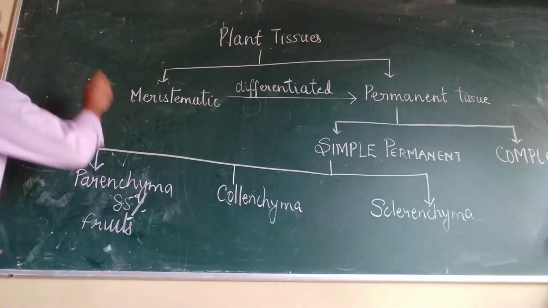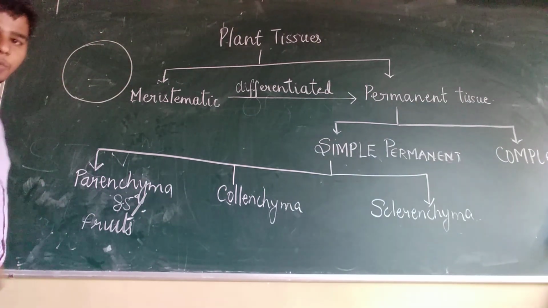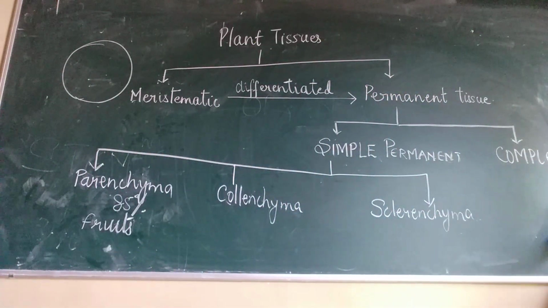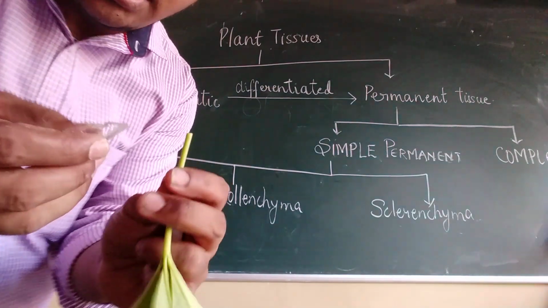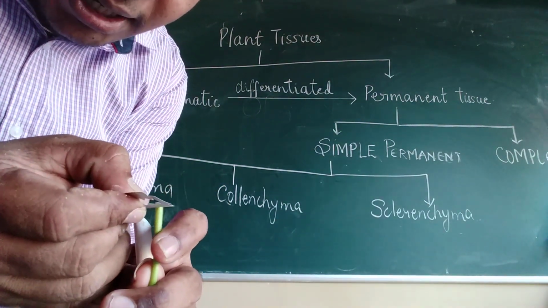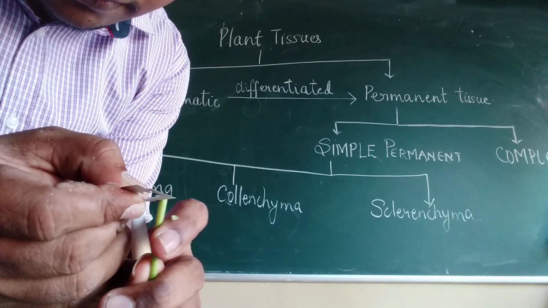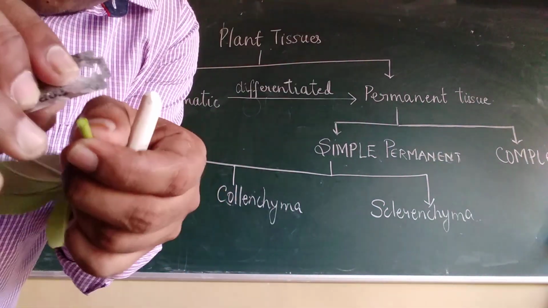Now what is this pith and cortex? If you take a cross section of a stem, what do you exactly mean by cross section? Cross section is, now if you cut a thin section like this, okay, or I'll show you here.